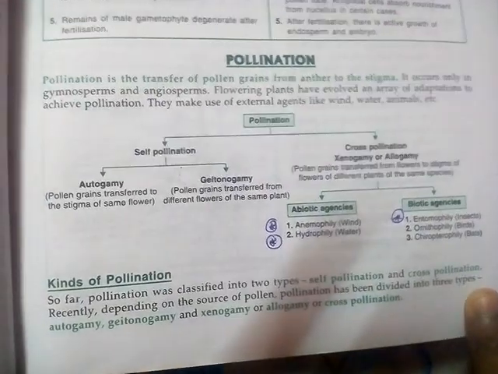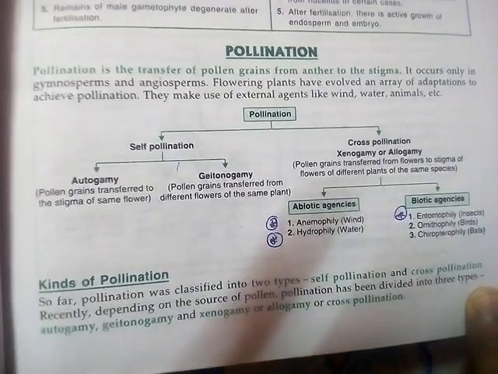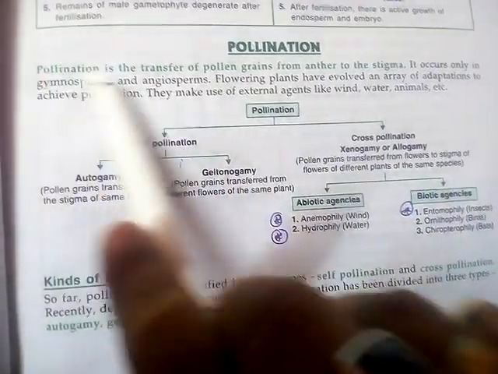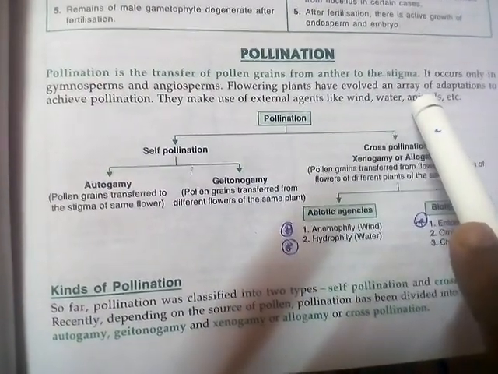Hello students, in this video I will discuss the process of pollination. So what is the definition of pollination? Pollination is the transfer of pollen grains from anther to stigma of the gynoecium.